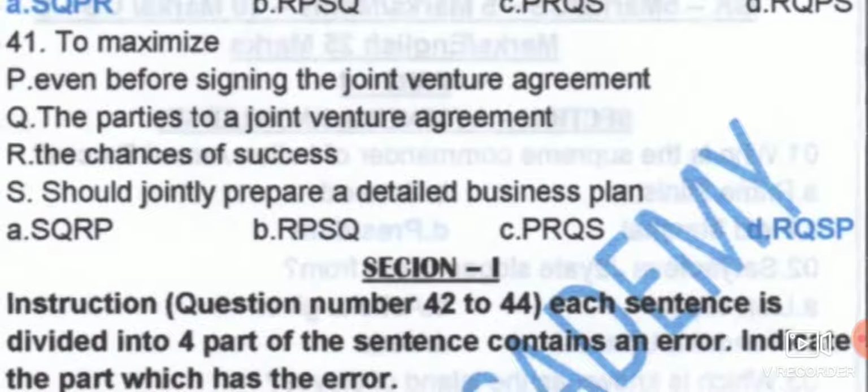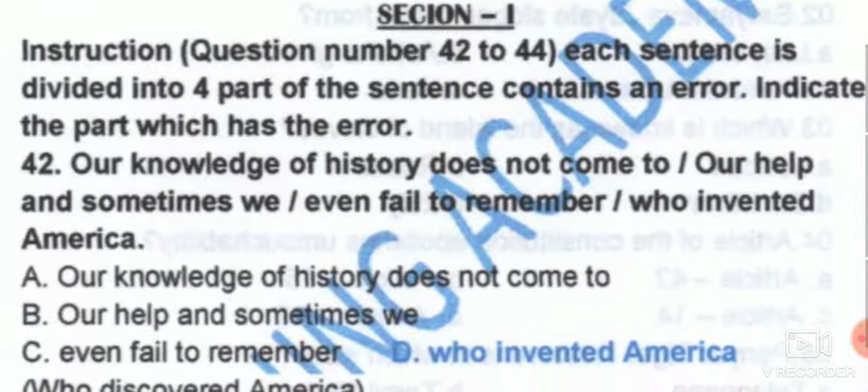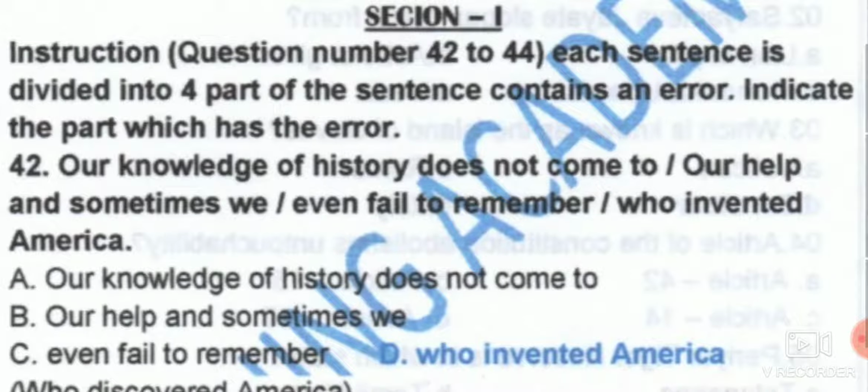So to maximize the chances of success, the parties to a joint venture agreement should jointly prepare a detailed business plan even before signing the joint venture agreement. So this is the way of making this. Next we have: our knowledge of history does not come to.